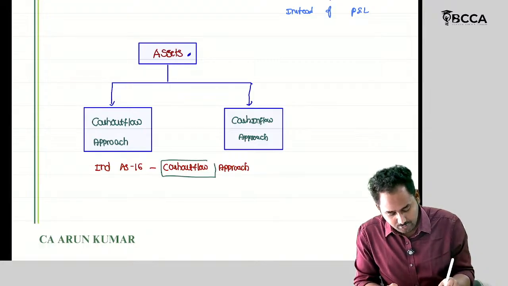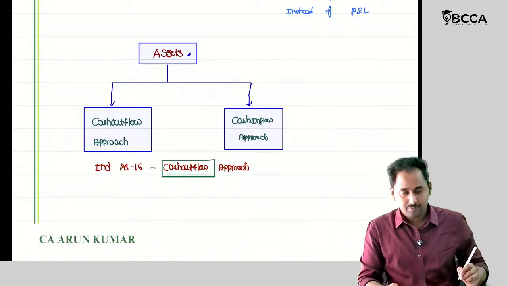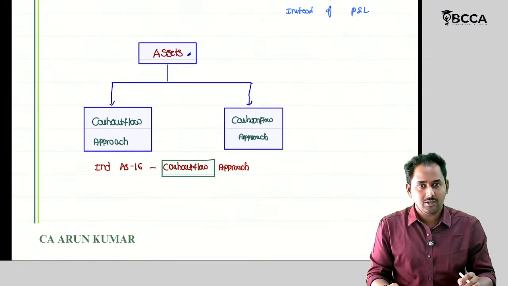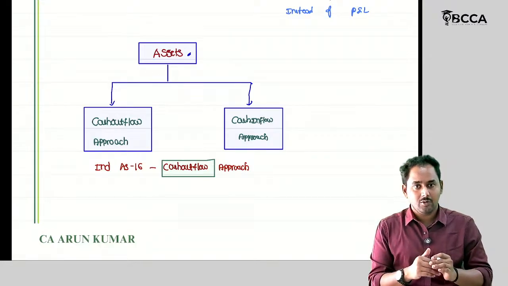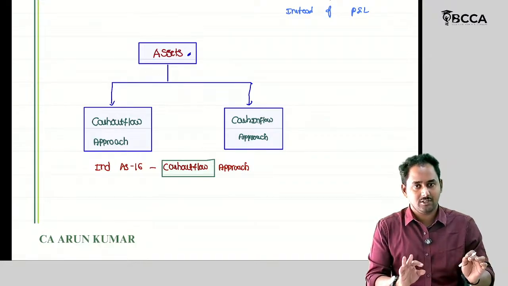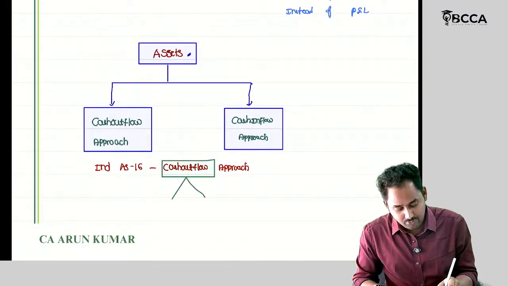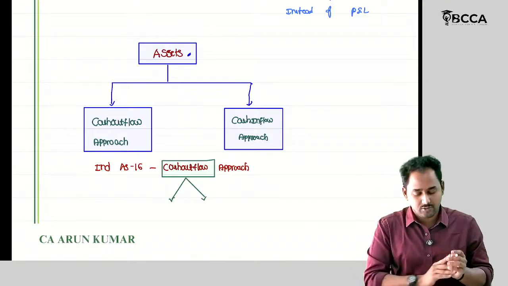Cash outflow means we will incur cash outflow today or in future also because of this. So here we should consider present cash outflows and future cash outflows also.